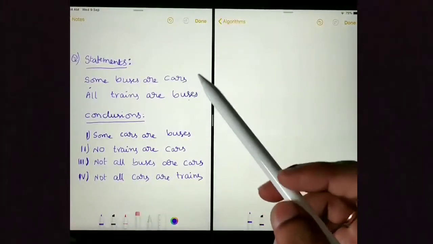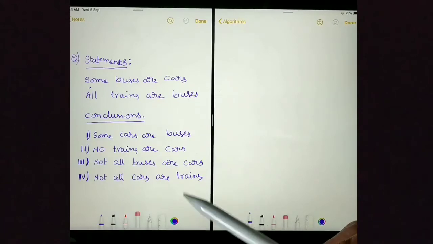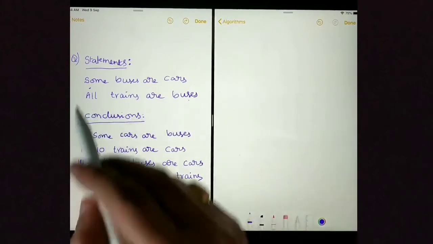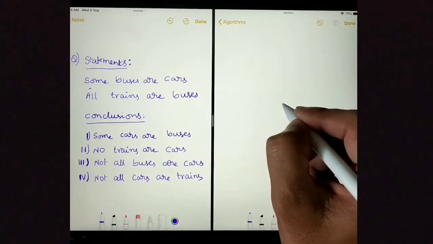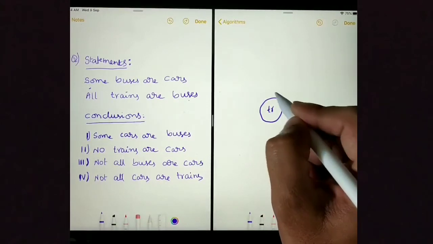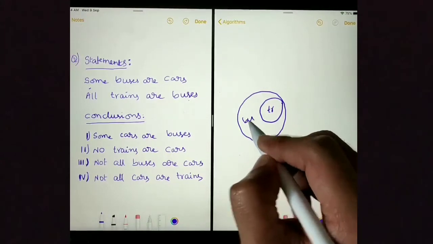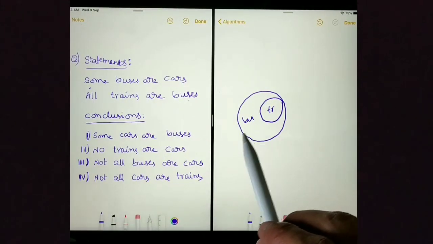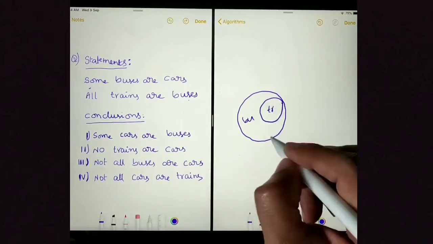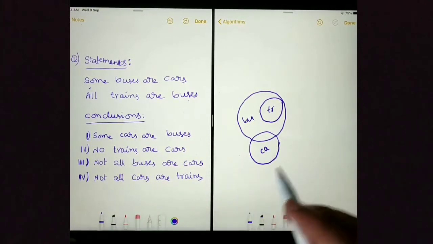Here is another question. It contains 2 statements and 4 conclusions. Let's first draw the Venn diagram. I will start with statement all. All trains are buses. Trains circle should be inner. Buses circle should be outside. And some buses are cars. Some buses are cars. We are done with Venn diagram.